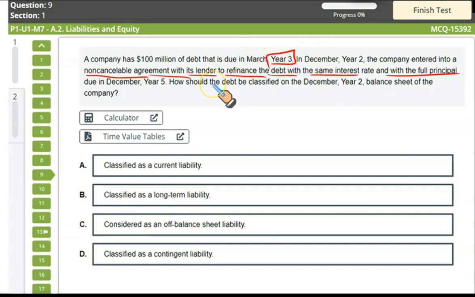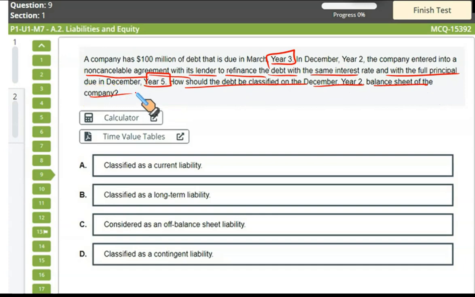We entered into a refinancing arrangement with the banker, which means this debt will now be paid in December year 5. This current liability, which was due within 3 months, has been refinanced and is now to be paid after 3 years. That means it's no longer a current liability. How should the debt be classified on the December year 2 balance sheet of the company?